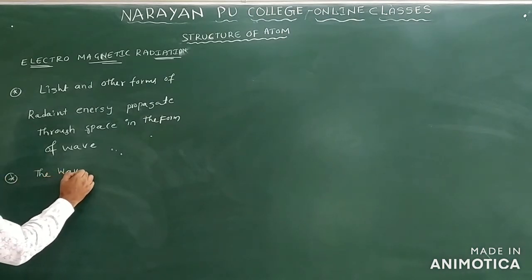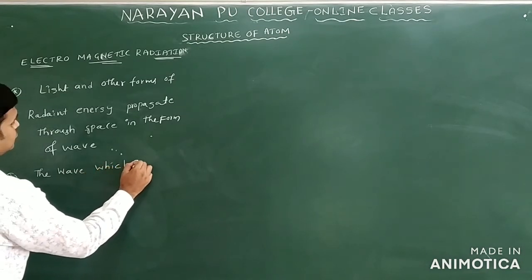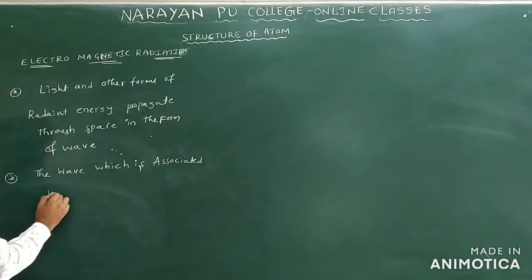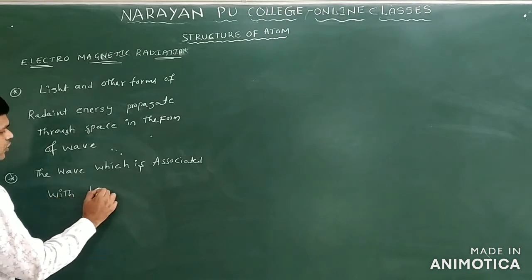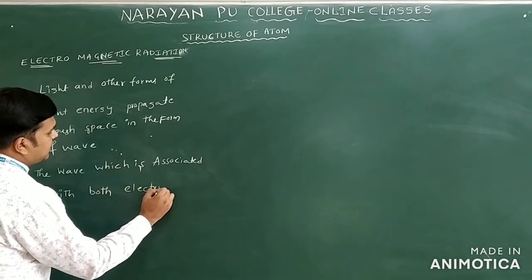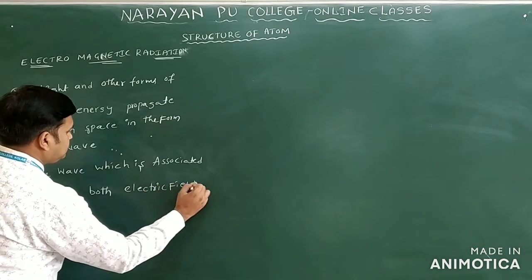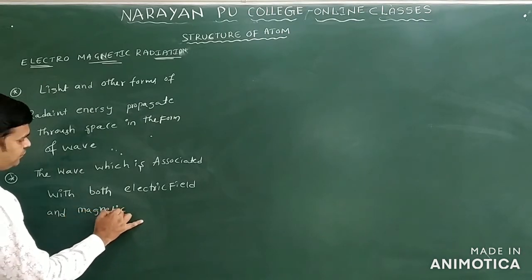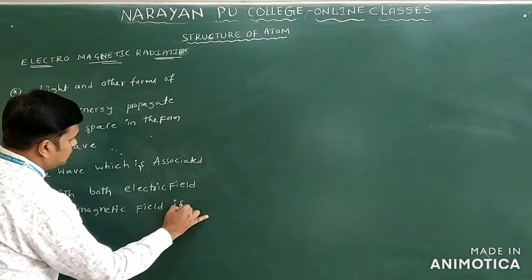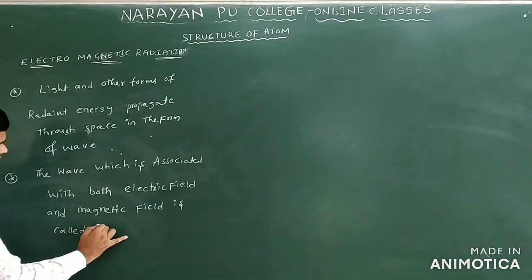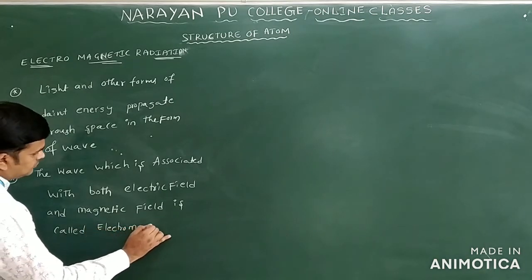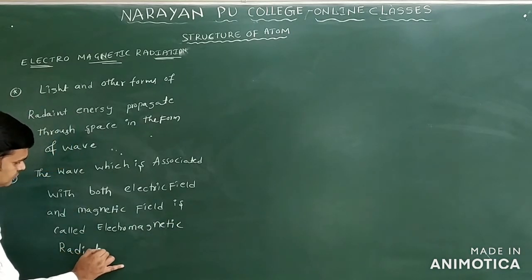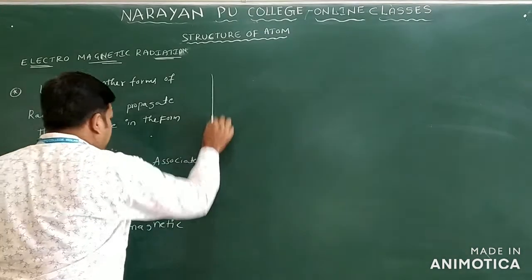The wave which is associated with both the electric field and the magnetic field is called electromagnetic radiation. Okay, this is the definition of electromagnetic radiation.